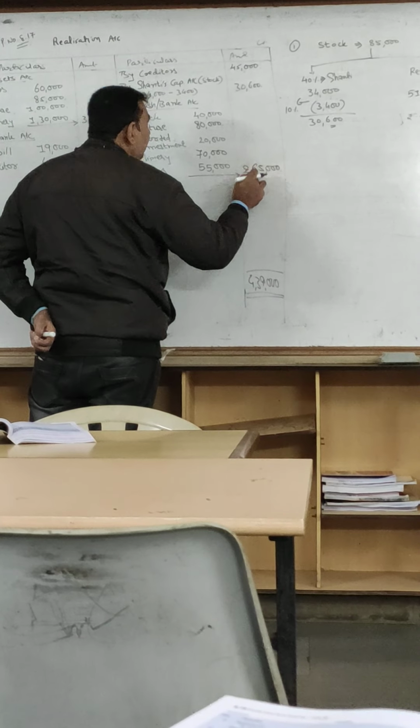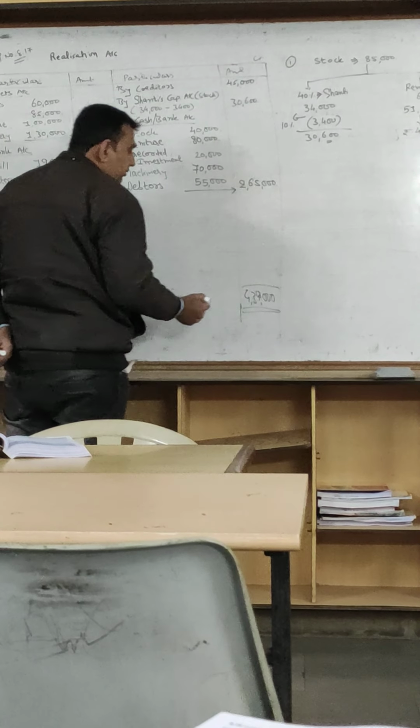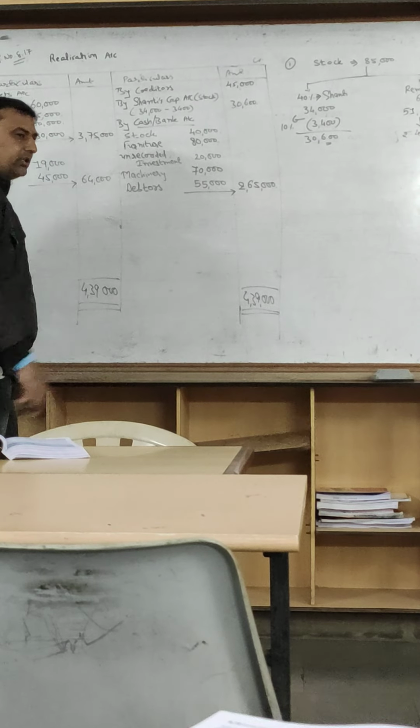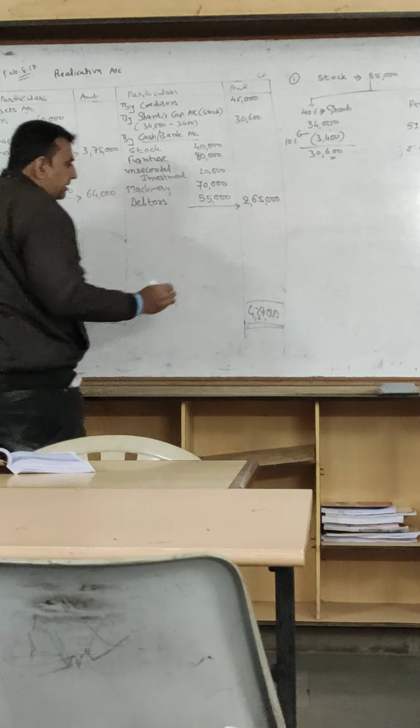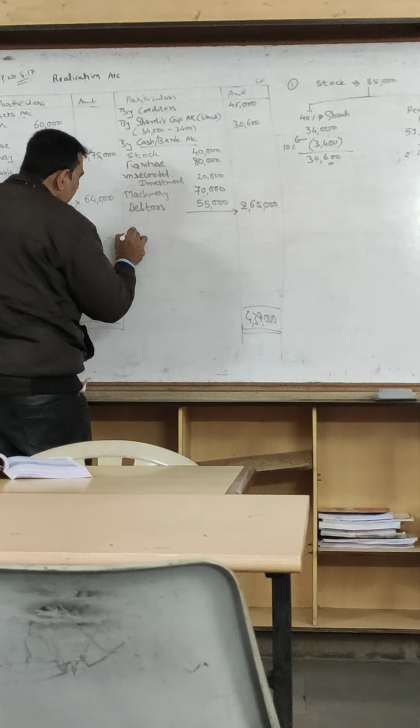Out of these 4,39,000, this will be subtracted. So 3,10,000, 3,40,000. That means 98,400.